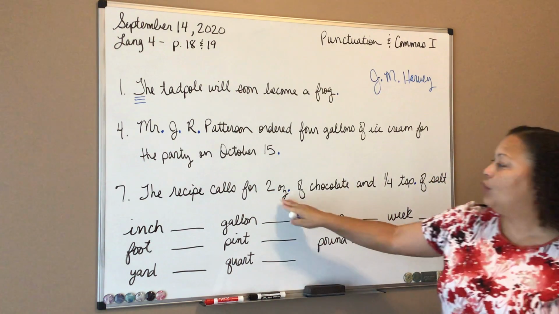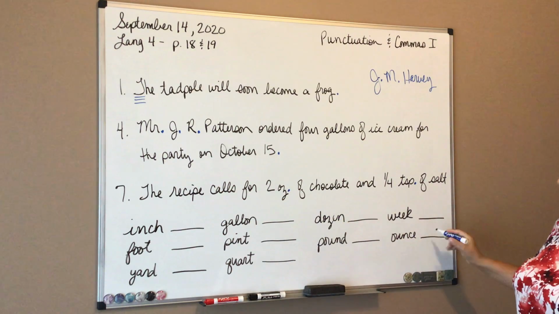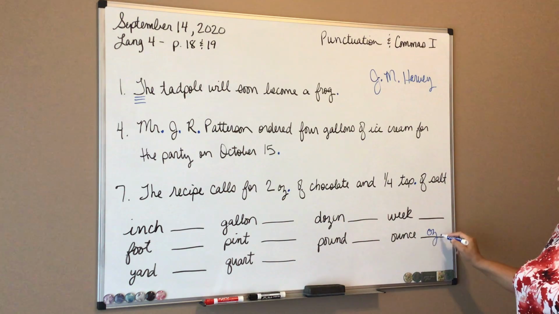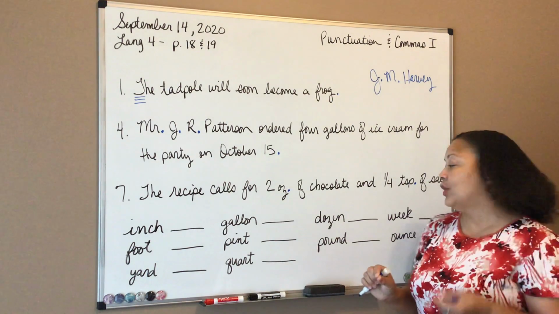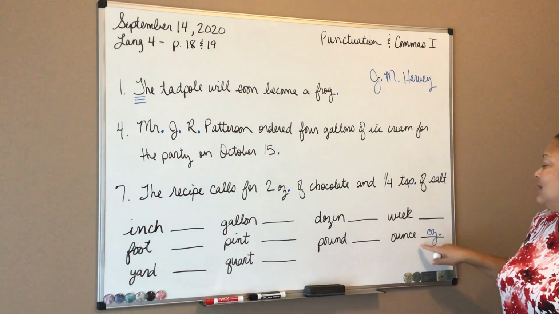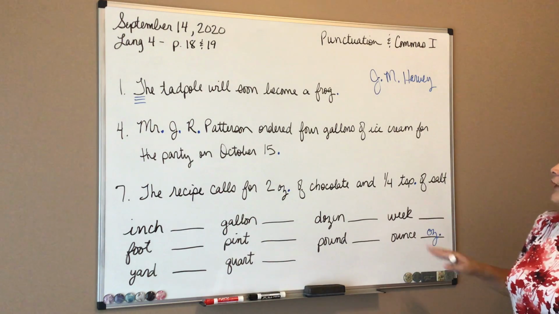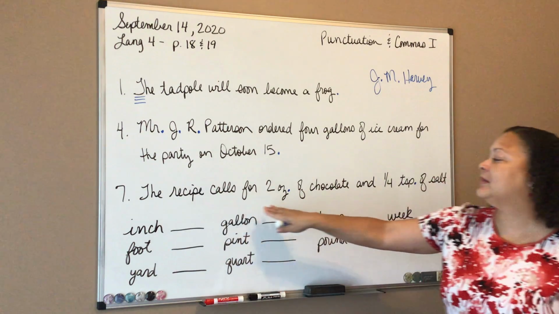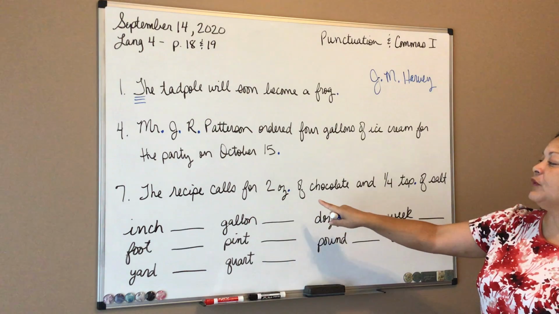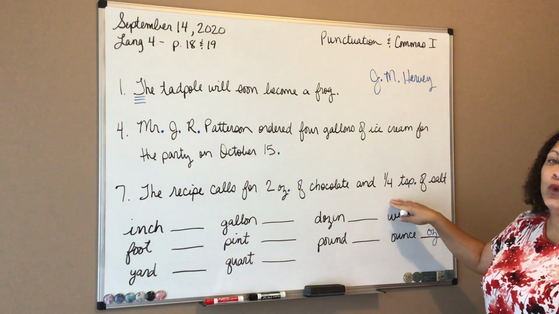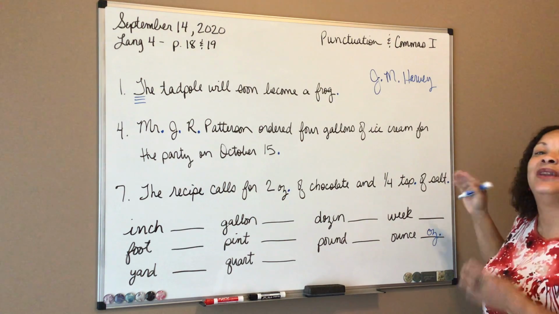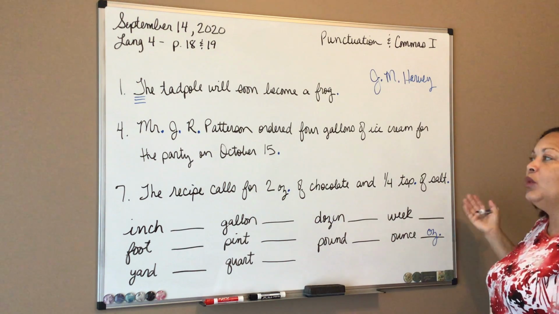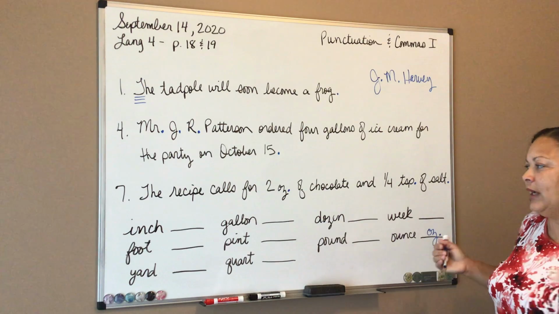Well, I just gave you one of the abbreviations here for ounce, right? So we know that ounce is OZ, period. Don't forget the period. Don't lose points on your quiz or test for forgetting to put your period. And then, of course, at the end of sentence 7, the recipe calls for 2 ounces of chocolate and 1/4 teaspoon of salt. At the end of every sentence, we must have an end mark, a punctuation, which in this case is a period, okay?